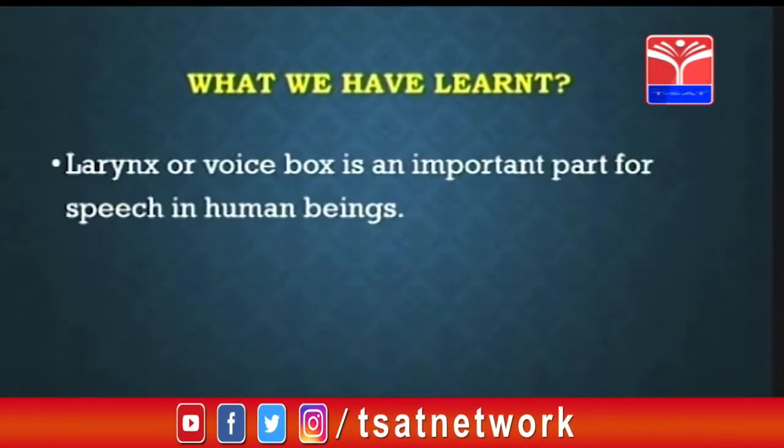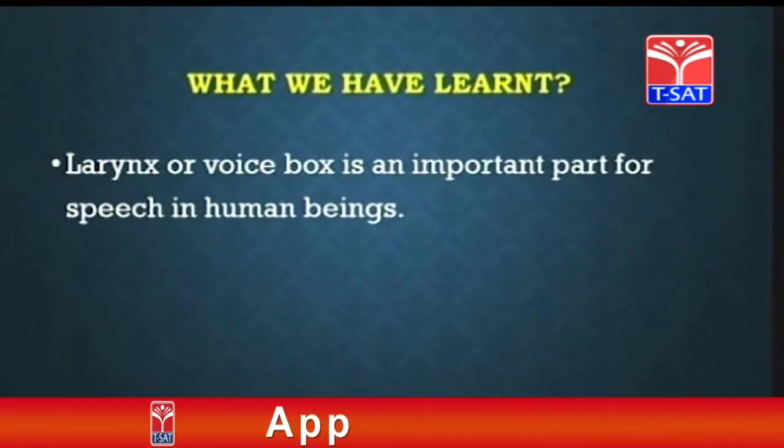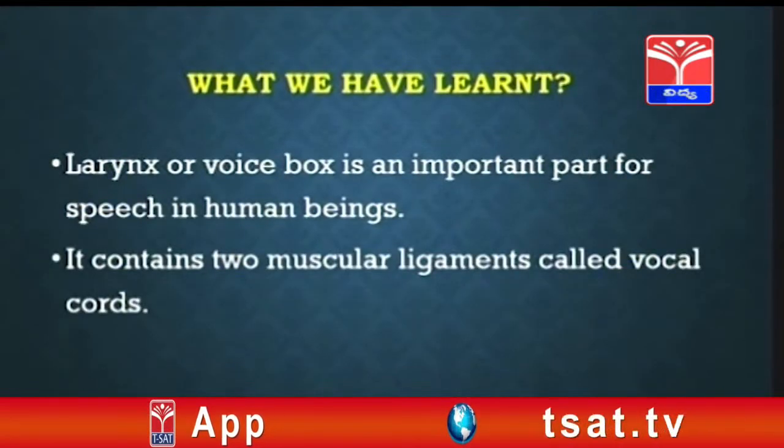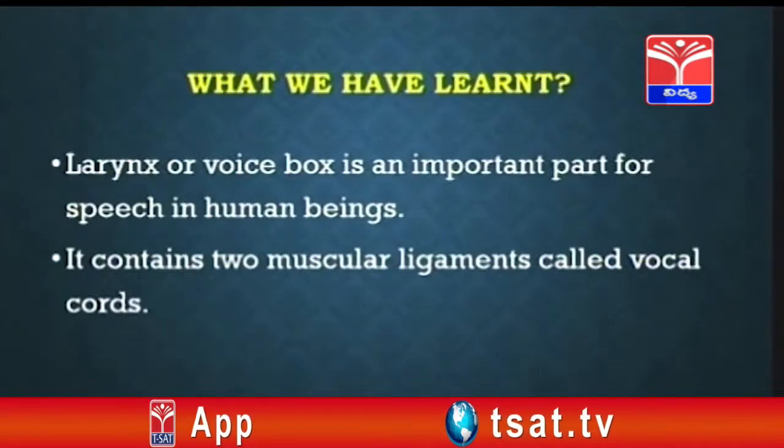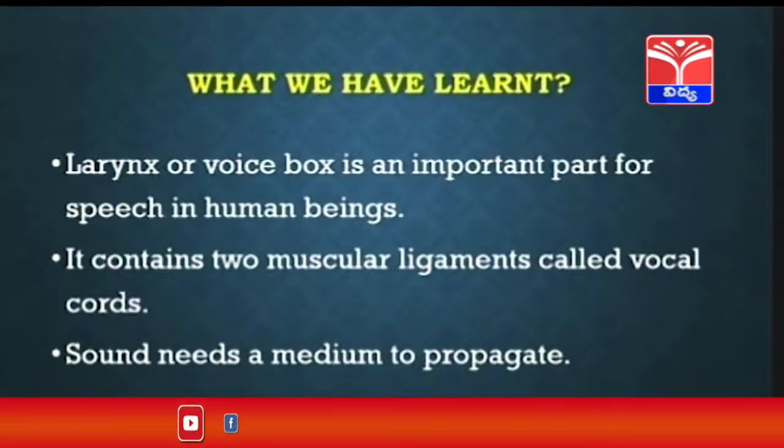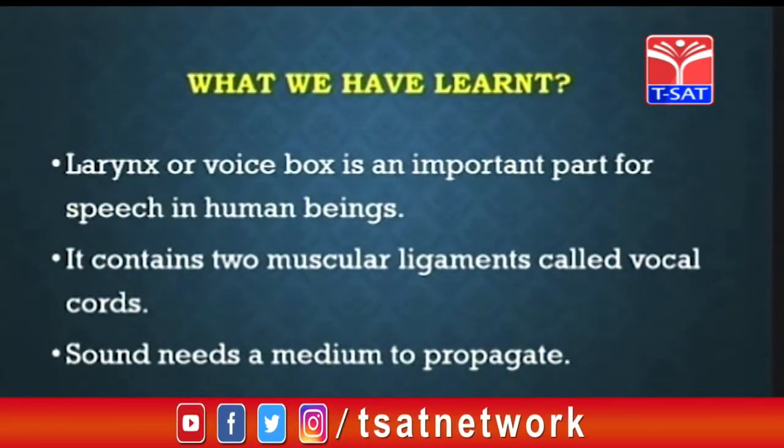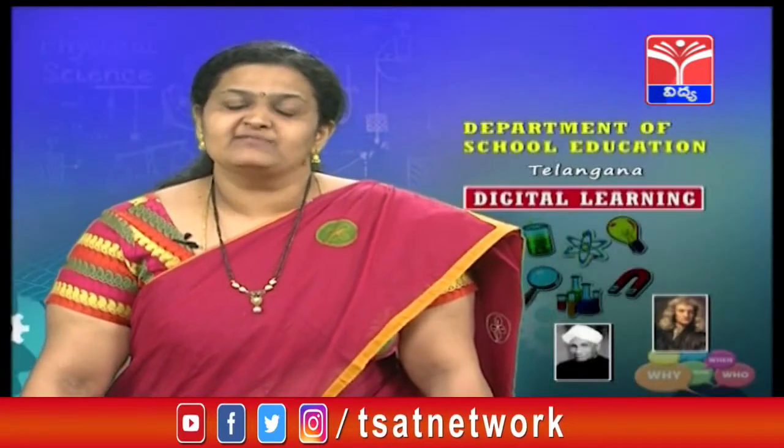Then, larynx or voice box is an important part for speech in human beings. It contains two muscular ligaments called the vocal cords. And then we have seen that sound needs a medium to propagate. So these are the important points, children, that we have seen.